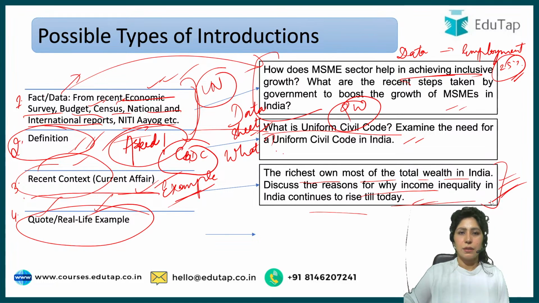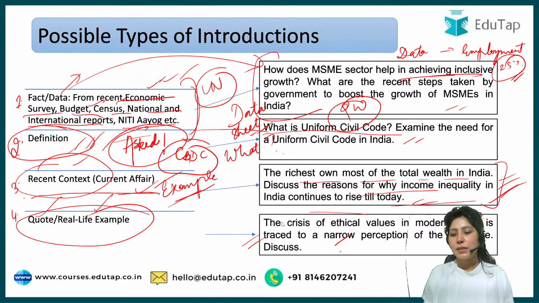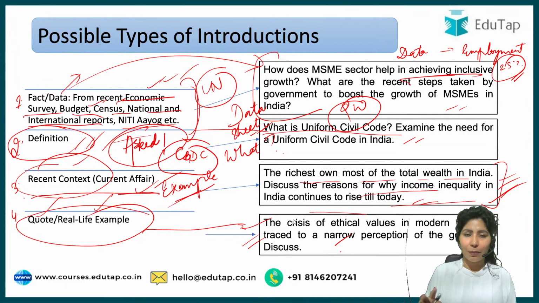talk about that. And then finally, the crisis of ethical values in modern times is traced to a narrow perception of good life. Discuss. Here you can talk about the crisis of ethical values in modern times. You can give a quote or real life example. For philosophical questions, this is something that you can do. So yes, these are the possible types of introduction.